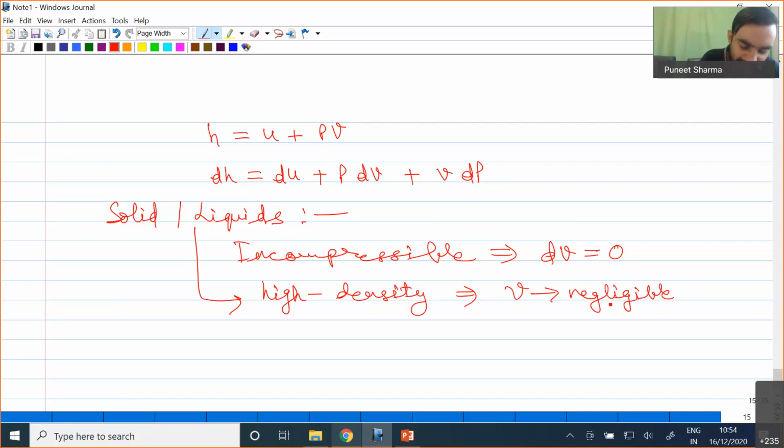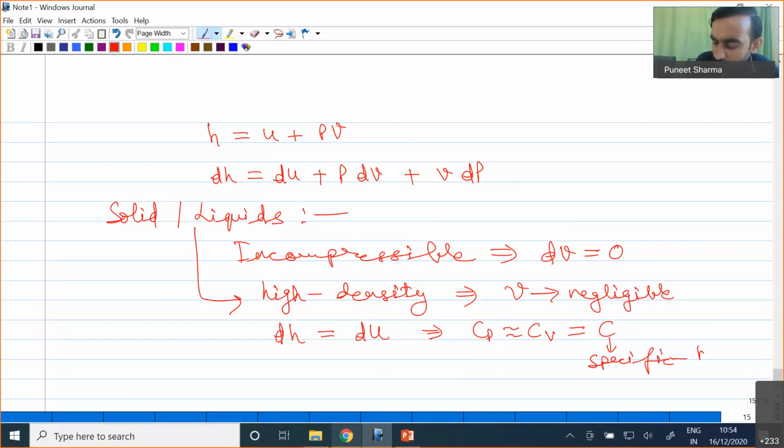If these two things are negligible, I can clearly write for solids and liquids that dH equals dU. If for solids and liquids dH is equal to dU, it means our specific heat at constant pressure is nearly equal to specific heat at constant volume, and we simply call this term C, specific heat. So one important conclusion we have made from here is that for solids and liquids, specific heat at constant pressure and specific heat at constant volume are the same.